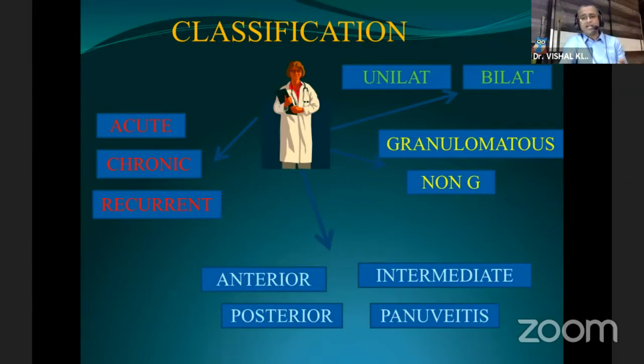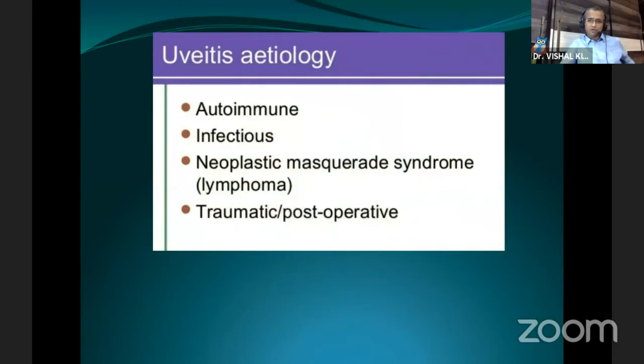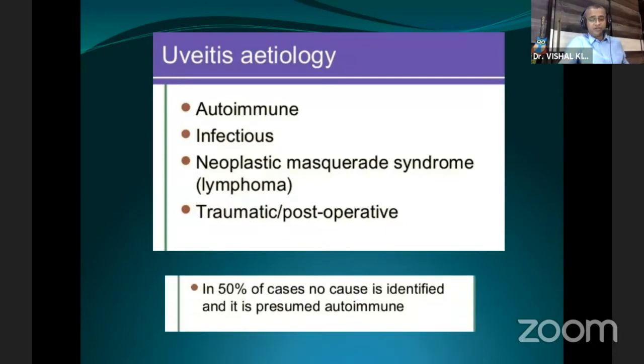For example, suppose a patient is having anterior uveitis, you have to classify it: acute, unilateral, non-granulomatous, anterior uveitis. These 4 subheadings are important because they ease the diagnosis. Even if the patient goes somewhere else, it eases the follow-up of the patient also. You can streamline your diagnosis and your differential diagnosis, and accordingly streamline your tests. So what are the common etiologies? It is commonly autoimmune, infectious, masquerade syndrome, traumatic, or post-operative. But in 50% of cases, no cause is identified and it is presumed to be autoimmune.